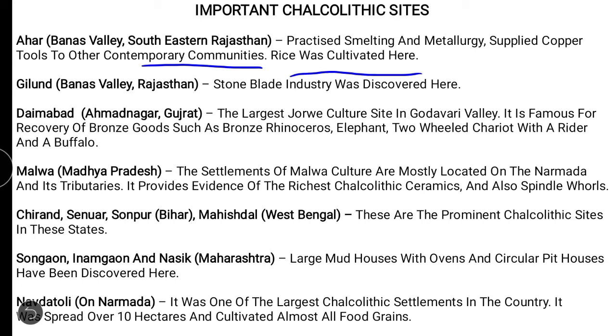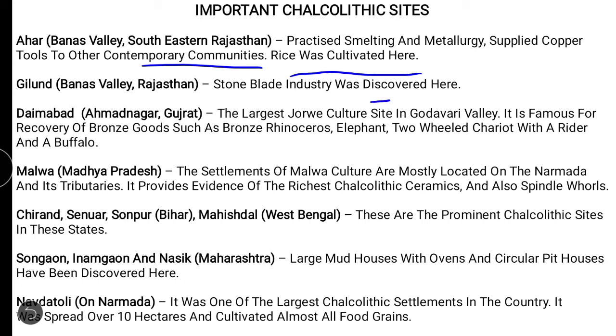So this culture is differentiated on these things. Now, Ahar-Banas Valley, southeastern Rajasthan. What these people did in this area, they practiced smelting and metallurgy, and supplied copper tools to other contemporary communities. Means the communities that lived in the same age. Now, Gilund, Banas Valley, Rajasthan.